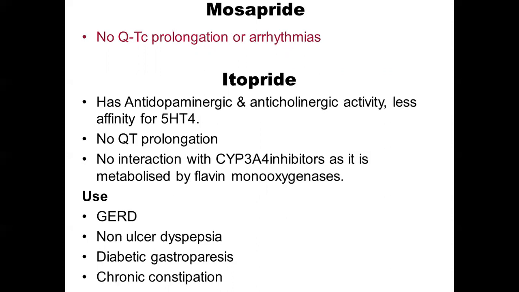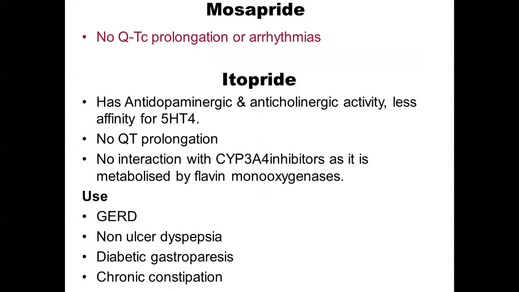The other one is itopride. Now, itopride has more anti-dopaminergic activity and anticholinergic activity and less 5-HT4 agonism. It also doesn't cause any kind of QT prolongation. It doesn't have any interaction with CYP3A inhibitors because it is metabolized by another set of enzymes called flavin monooxygenases.